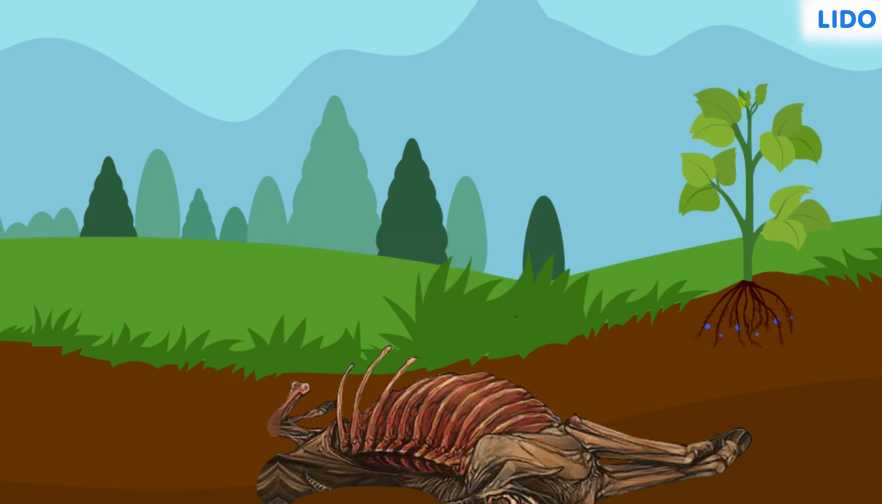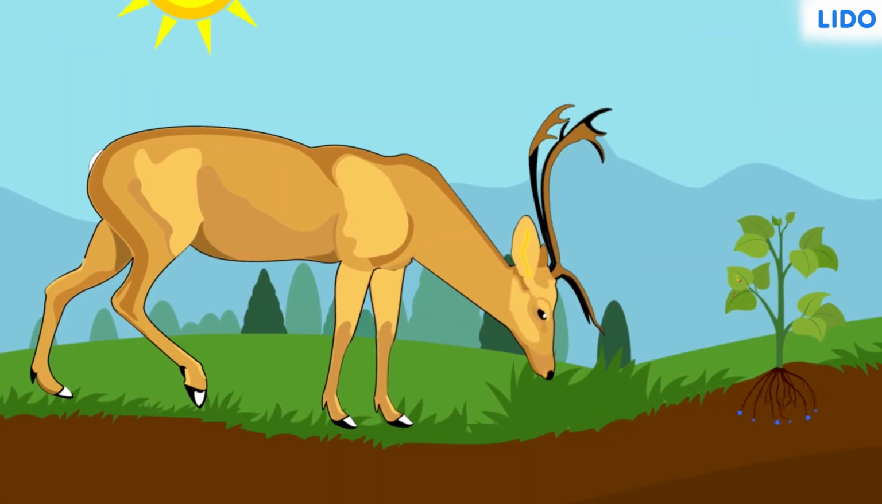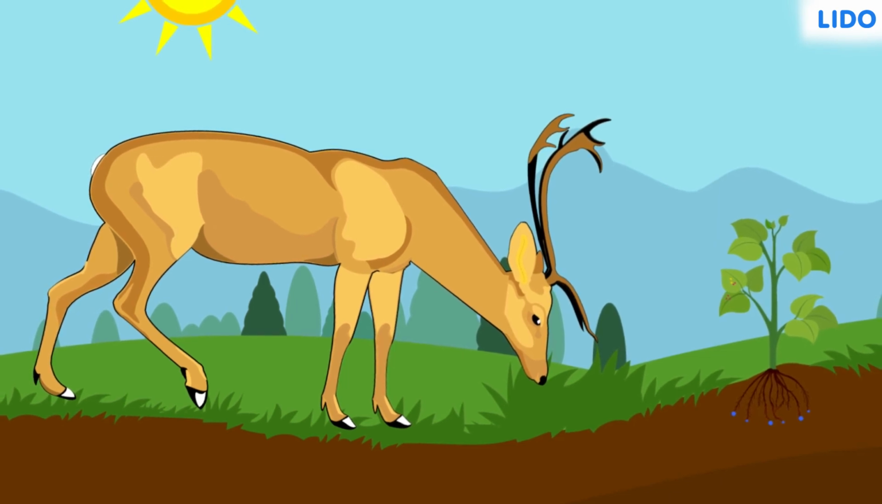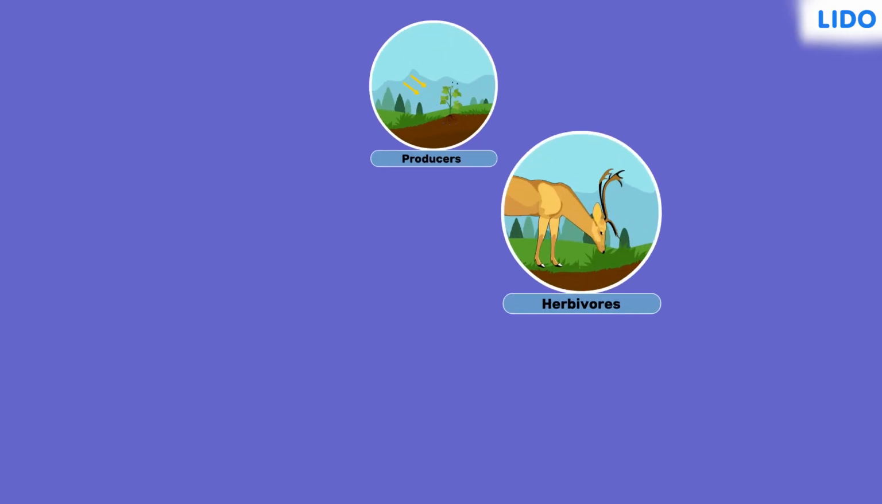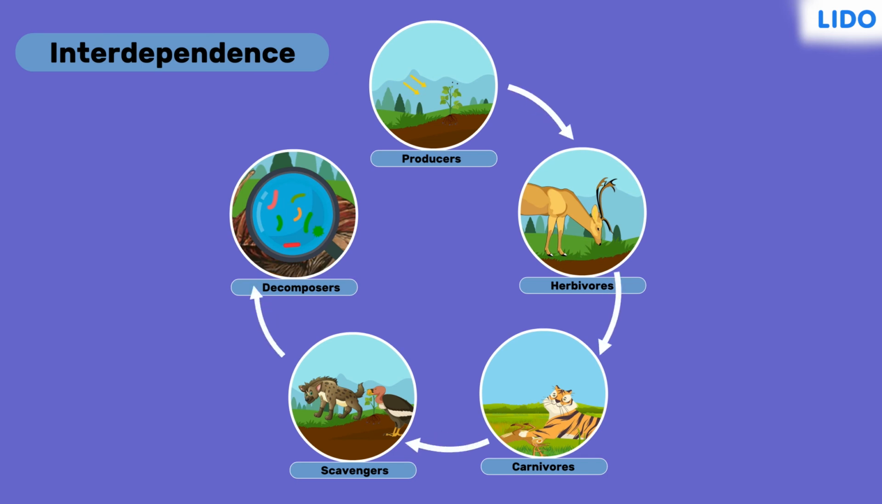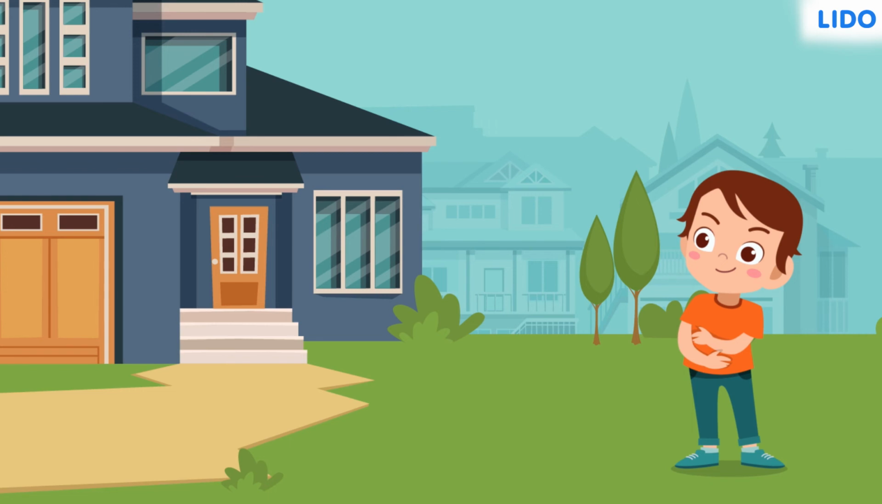Well, plants absorb nutrients from the soil and grow. These plants are eaten by herbivores like a deer, which would be preyed upon by a carnivore. This cycle of interdependence continues and helps to maintain the balance of the ecosystem.